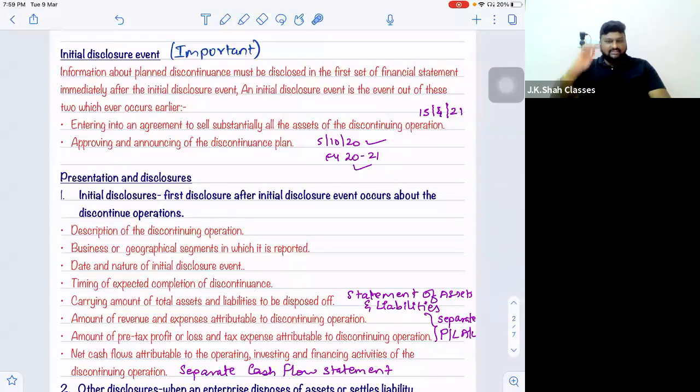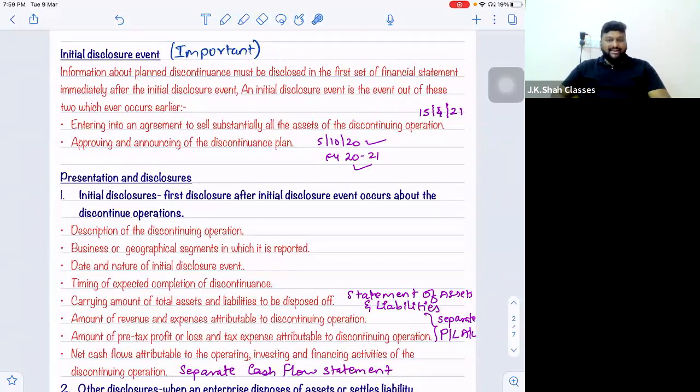So technically, for the first type of people, approval and announcing becomes the initial disclosure event, because that takes place first. And for the second type of people, they first enter into the agreement to sell, and then they announce and approve the plan. So for them, entering into the agreement comes first. So technically, whichever takes place first becomes the initial disclosure event, and from that year, you should start disclosing.